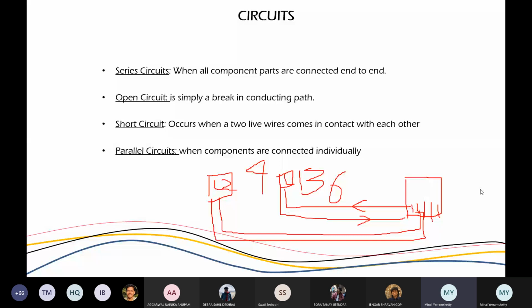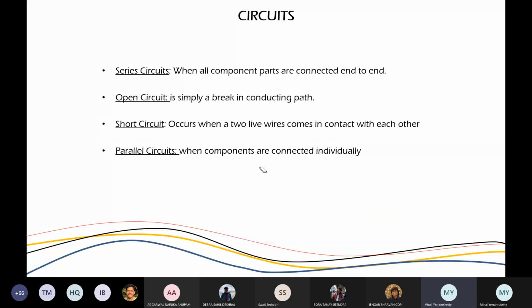But then again, it's up to the architect and the sensitivity and what all needs to be done, right? So this is exactly what I said when you have to think about your planning. It has to have so many layers. So this is what your parallel circuit and series circuits were all about.